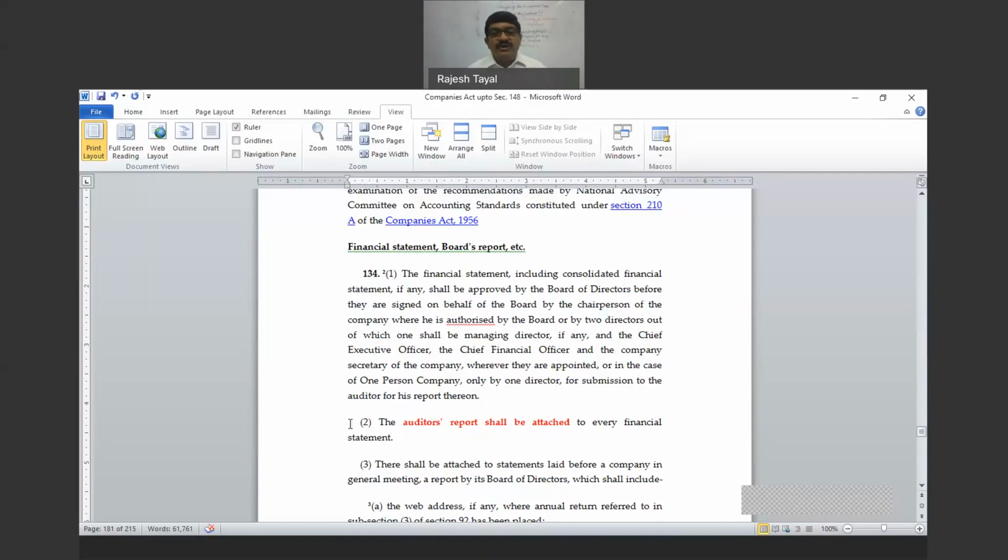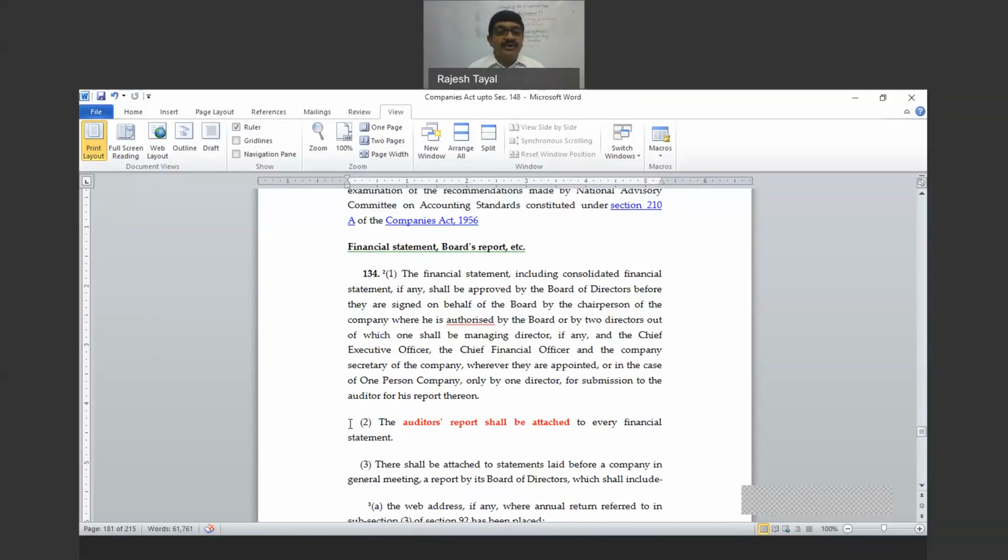Then subsection 2 says the auditor's report shall be attached. The meaning of annexure and attach we discussed, I think, in the first or second lecture. What is the difference between attach and annex? So this is attached. So this is not the part of financial statement. So anything wrong in the auditor's report, the auditors are not responsible, and anything wrong in the financial statement, auditor is not responsible.